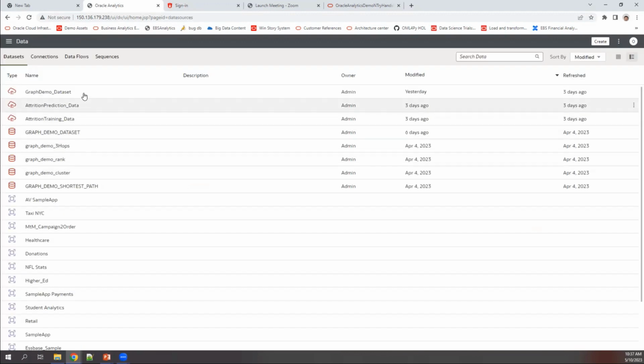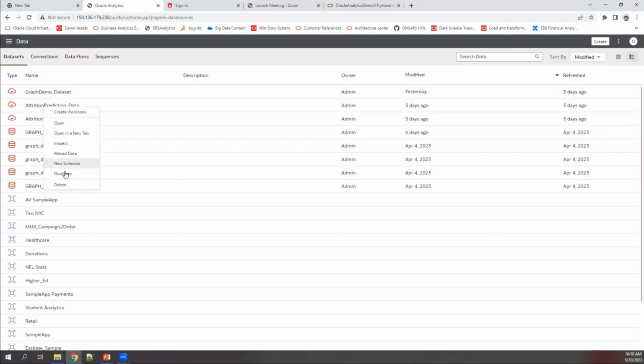So you will only be using these three data sets. The other ones are just provided as reference, but these are the three data sets. The owner by default would be admin. So the very first thing I would request you to do is, right click on attrition prediction data and just